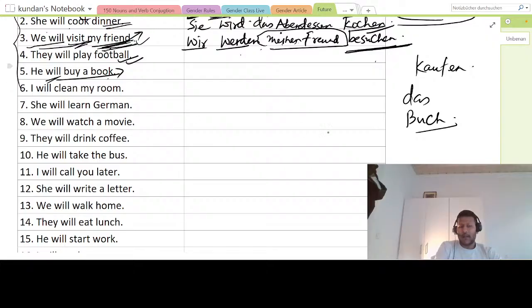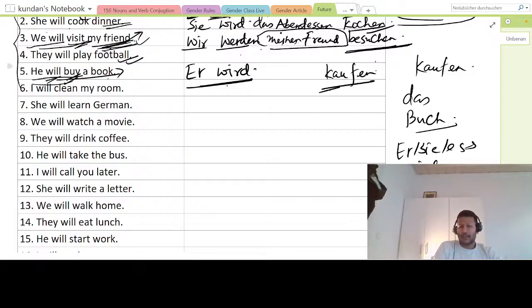So will is werden. So for er, what is the form of werden? Wird, right? It will be wird. So I will say er wird. So he will, and buy. First make the sentence for this: he will buy. So er wird kaufen.